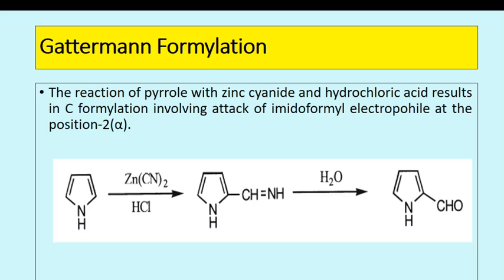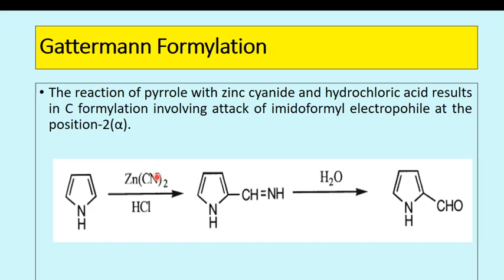Then Gattermann formylation. The reaction of pyrrole with zinc cyanide and hydrochloric acid results in C-formylation, involving attack of the iminoformyl electrophile at position 2, that is the alpha position. So formylation is the addition of a formyl group. The Gattermann formylation reaction is the conversion of pyrrole into pyrrole-2-carbaldehyde.